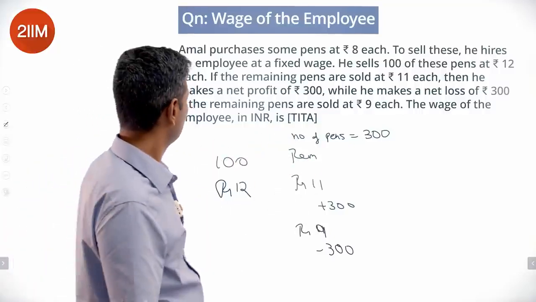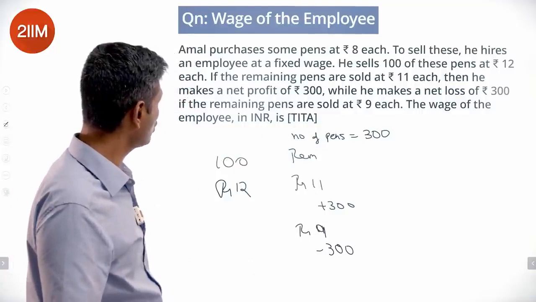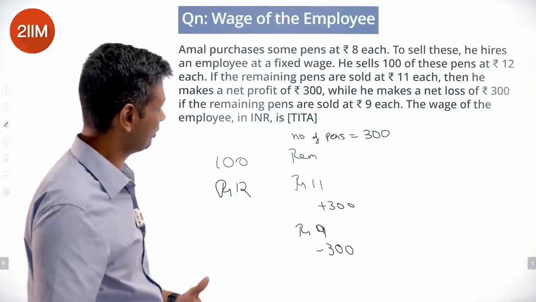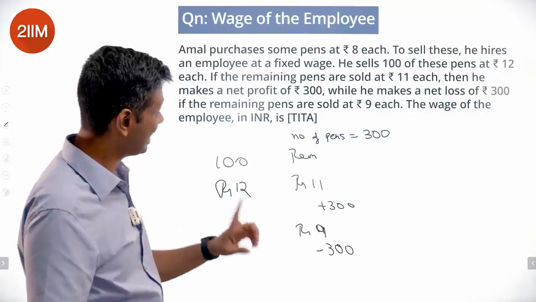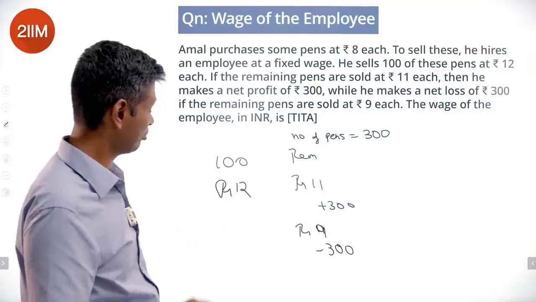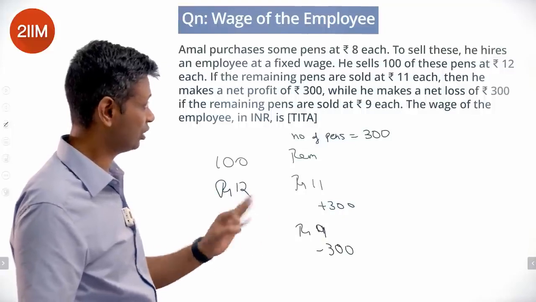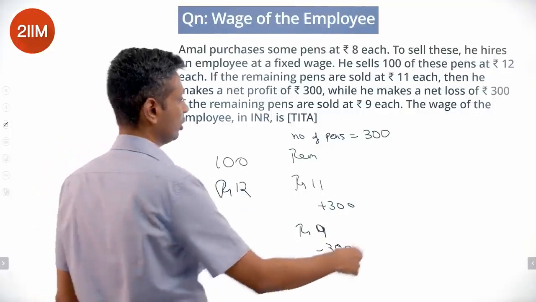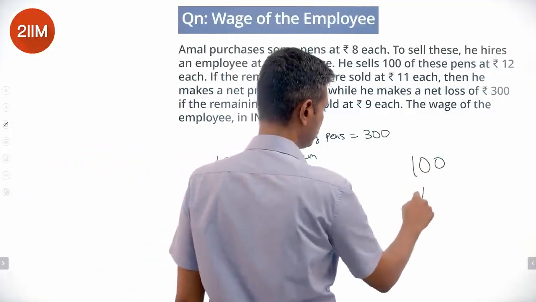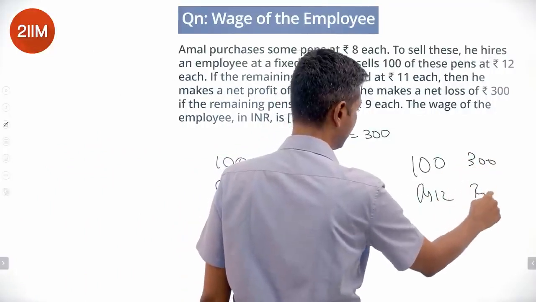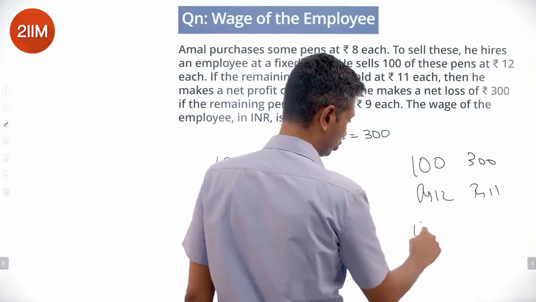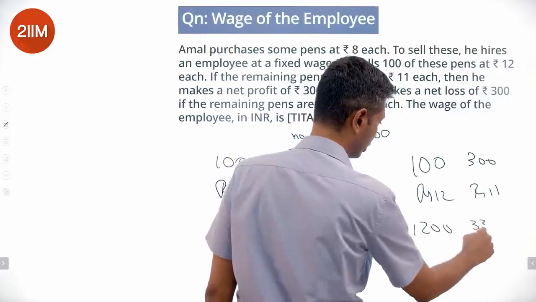And the wage of employee in INR. So we have to come back to the employee cost. Amal purchases some pens at 8 each. He hires an employee at a fixed wage. He sells 100 of these at 12. So let's do this. 100 pens at rupees 12 and 300 pens at rupees 11. So this is 1200. This is 3300.